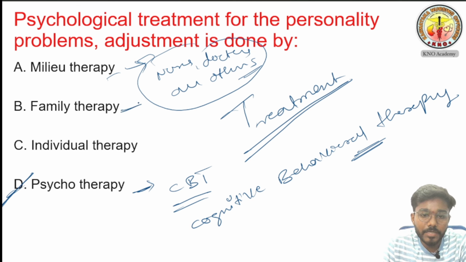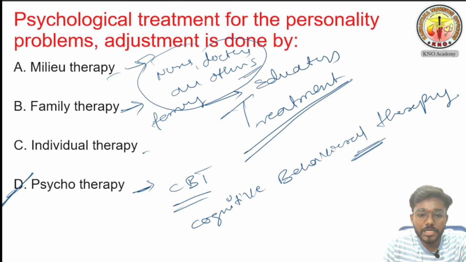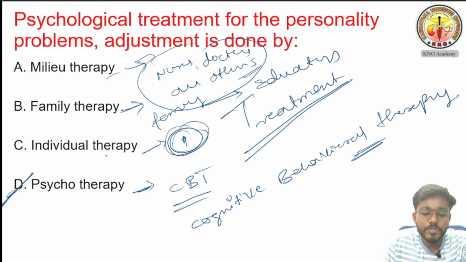What is family therapy? Including the family in the education of the patient is called family therapy. Individual therapy is given to a single person only by a psychologist or a psychiatrist.